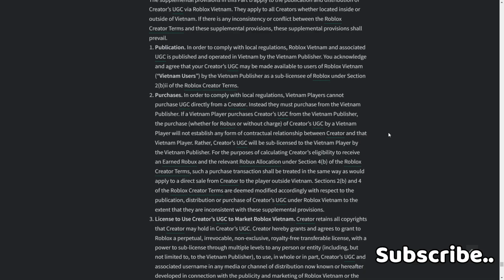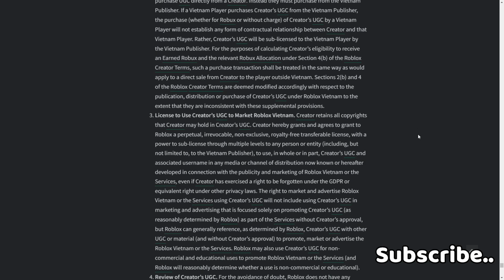Rather, creators UGC will be sub-licensed to the Vietnam player by the Vietnam publisher. For the purposes of calculating creators' eligibility to receive earned Robux and the relevant Robux allocation under Section 4B of the Roblox Creator Terms, such as a purchase transaction, shall be treated in the same way as would apply to a direct sale from creator to the player outside Vietnam. Sections 2B and 4 of the Roblox Creator Terms are deemed modified accordingly with respect to publication, distribution, or purchase of creators UGC under Roblox Vietnam to the extent that they are inconsistent with these supplemental provisions. Free license to use creators UGC to market Roblox Vietnam.